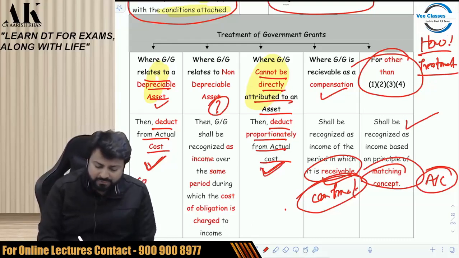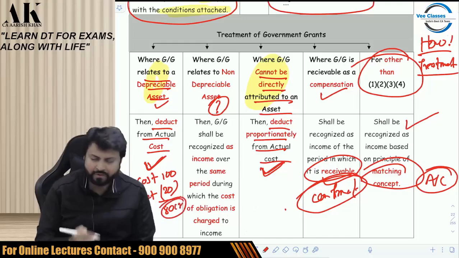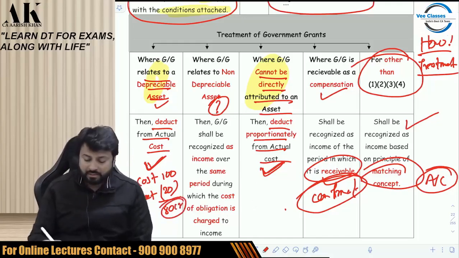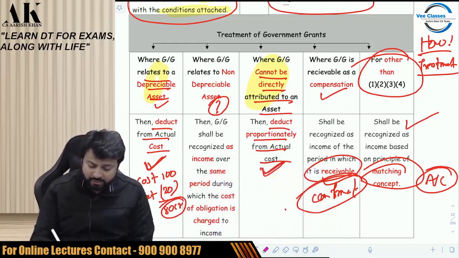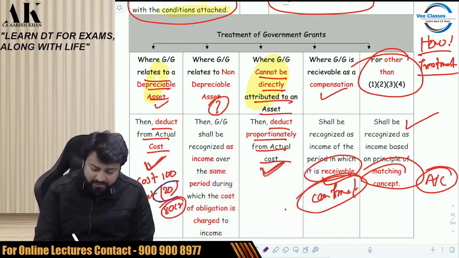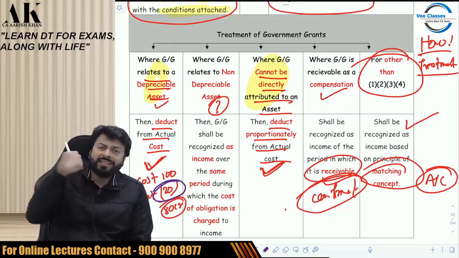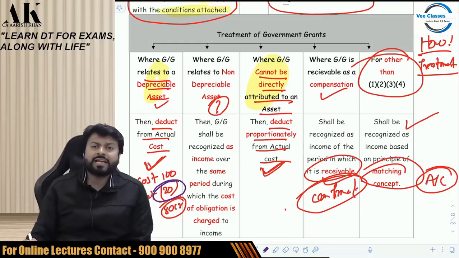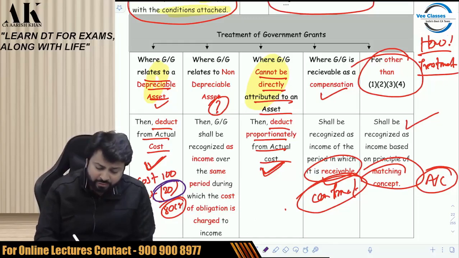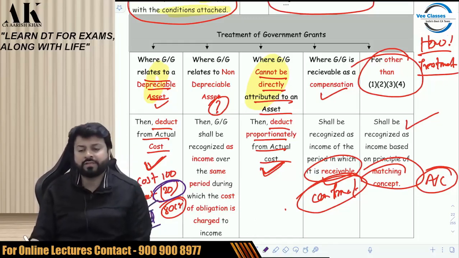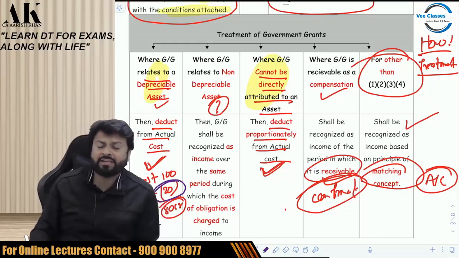Suppose the cost of the asset is 100 rupees, and the government is giving me a grant of 20 rupees. Then I have to reduce that, and 80 crore will be my actual cost. Now, this 20 crore is subject to conditions. In case I do not fulfill that condition, then I am supposed to give this 20 crore back to the government as refund.